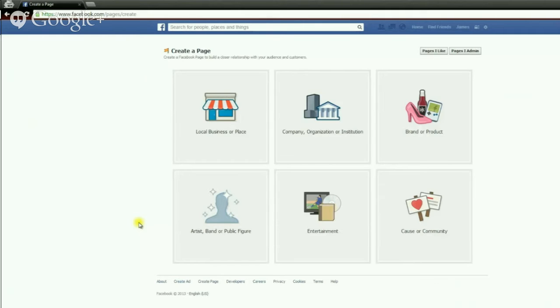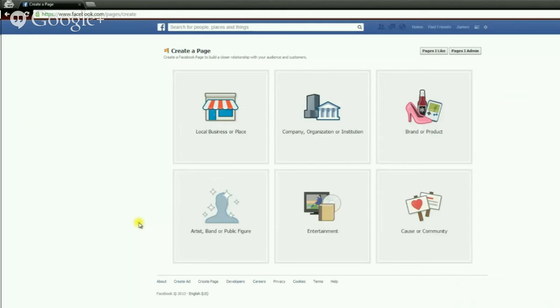I use my personal profile. It's just easier for me to administrate my pages with my personal. Your personal profile has no link to your page aside from administrating your page. No one outside of your page will know that your profile is linked. There is no connection whatsoever that anybody can see. So you can feel safe with creating a page within your own personal profile. Like I said, no link whatsoever. No one will know it's your page at all.